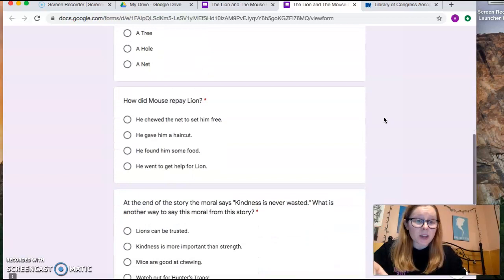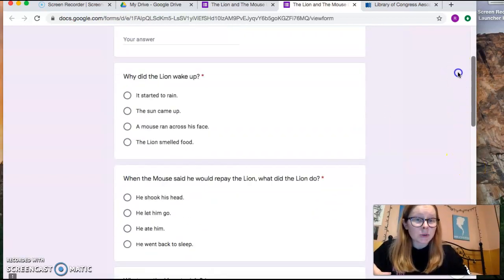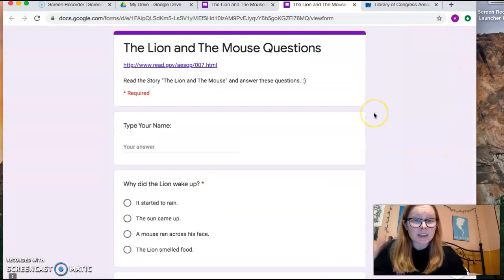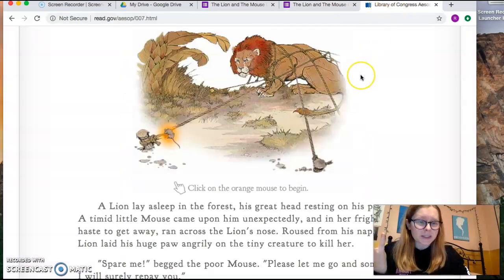So thank you all, and I hope that we can try this. If this goes well and it works out, then we can do this more, and I can send you your practice questions and things on here. All right, let me know if you have any questions. Let's see if this works today. I wanted to give you all the chance to read this on your own and practice doing this on your own.